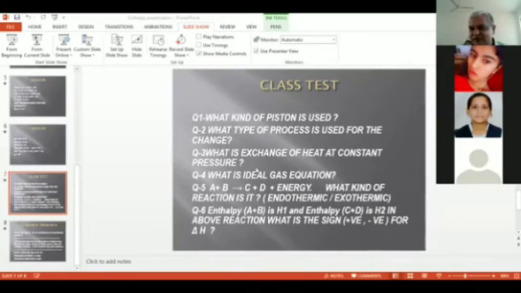What is the symbol for exchange of heat at constant pressure? I'm just asking the symbol, if you can answer. We have just studied it. QP. Very good. Can you be a little more audible and please repeat your answer? QP. Very good. Maitri, wonderful answer. Please cheer up, my dear students. It is very much necessary that you participate. Let's go to the next question.